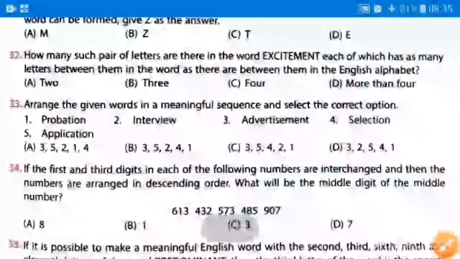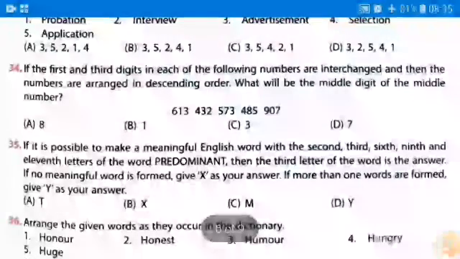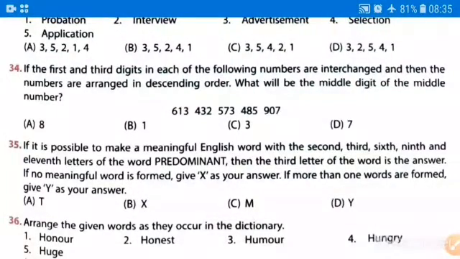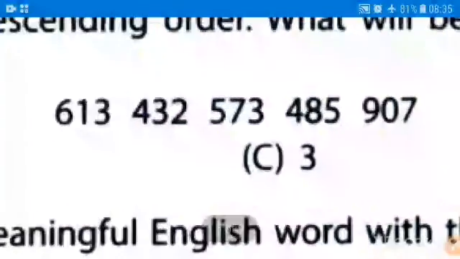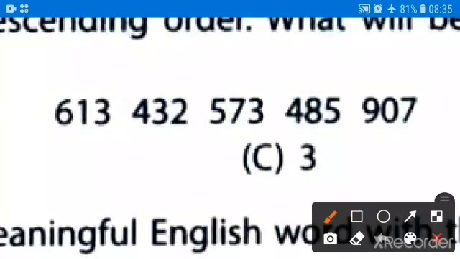Okay, now moving further, the next question will be question number 34. It is being asked, if the first and third digit in each of the following numbers are interchanged and then the numbers are arranged in descending order, what will be the middle digit of the middle number? Okay, so first, we have to change the order of the first and third digit.